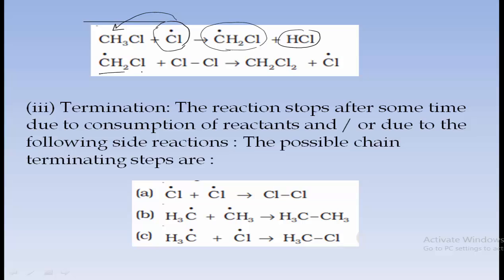Again that radical CH2Cl, which consists of an odd number of electrons, reacts with Cl2 to form CH2Cl2. Again at the end you get one chlorine free radical. So this is how the propagation takes place.